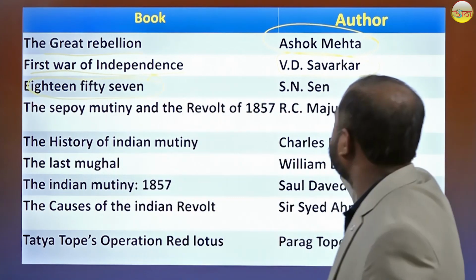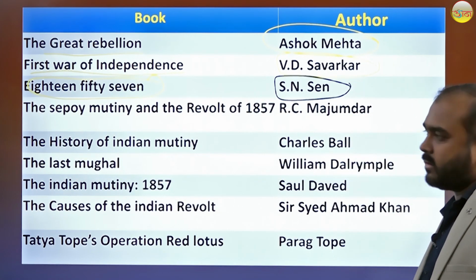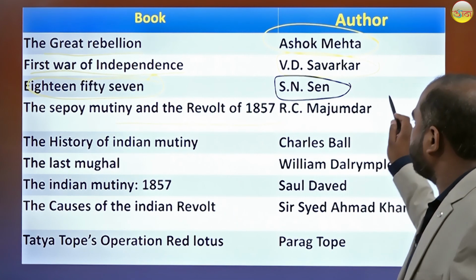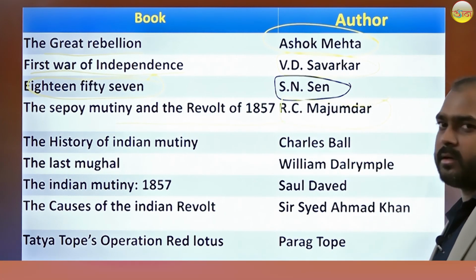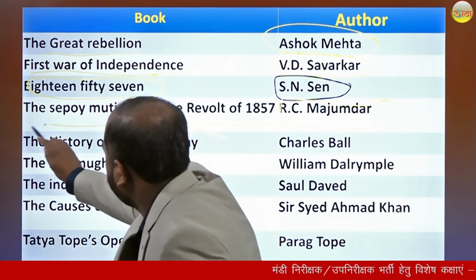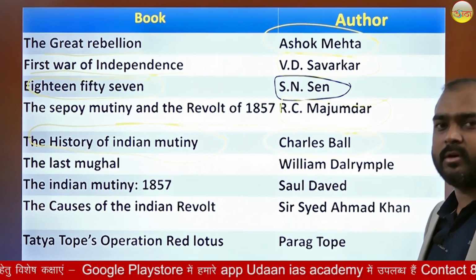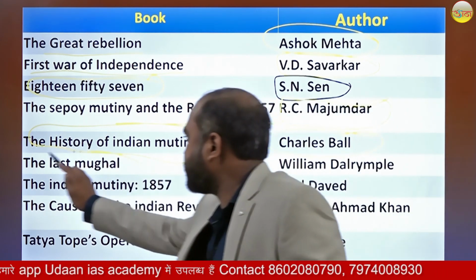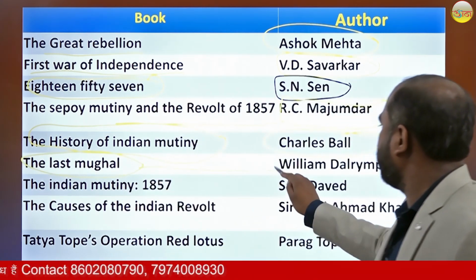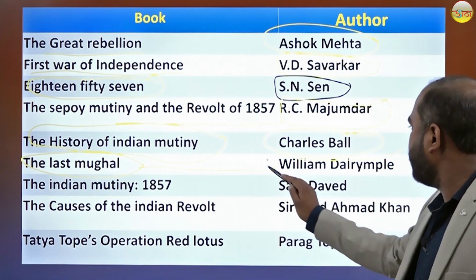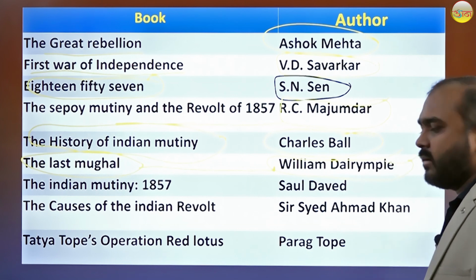1857, author is S.N. Sen. Sepoy Mutiny and Revolt of 1857 was written by R.C. Majumdar, whereas the History of the Indian Mutiny was written by Charles Ball. The Last Mughal, an important book, was written by William Dalrymple.